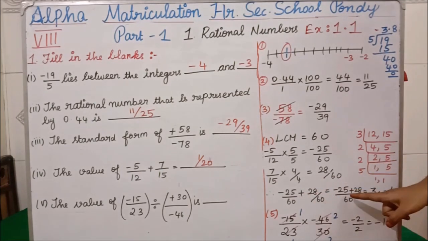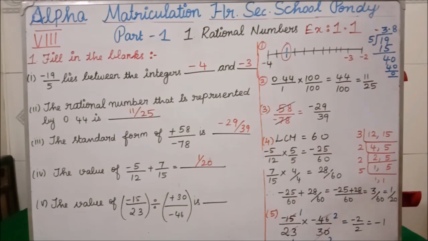Here minus 25 plus 28. So 28 minus 25 is what? 1 minus 1 plus means what we have to do? We have to subtract. Clear? Plus minus means what? Minus, and you have to see the greater number's sign. So 28 minus 25 is what? 3. The greater number is plus, so we are getting 3 divided by 60. In 3 table 60 how many times? 20 times. So if we cancel, we are getting 1 by 20. So the answer for this fourth question is 1 by 20. Clear all of you? Clear?